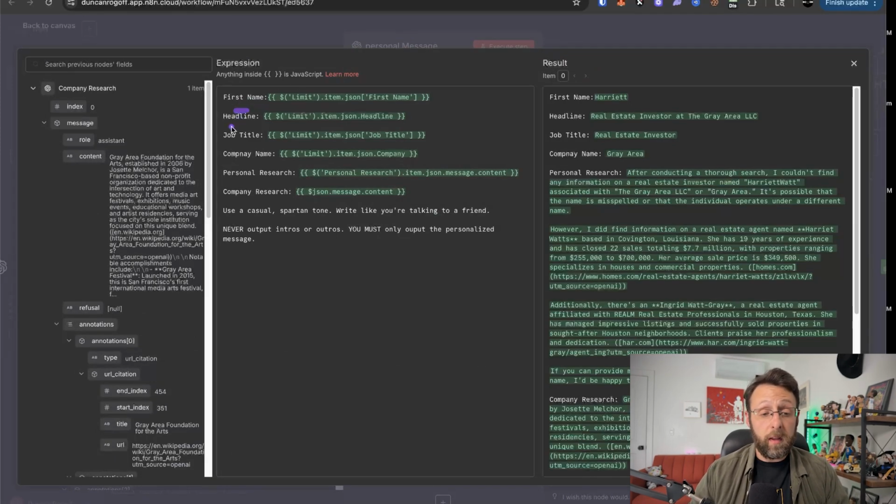And then really in the user prompt, we're just putting in all of the information that we found: the first name of the lead, their last name, the job title, the company name, the personal research, the company research. And then we're just telling it to use a casual Spartan tone, right? Like you're talking to a friend. Never output intros or outros, because we don't want this thing to say like, hey, here's the message for you. You must only output the personalized message.